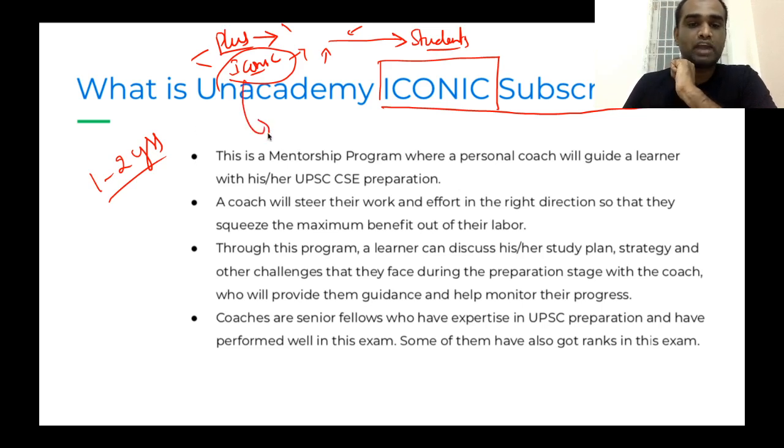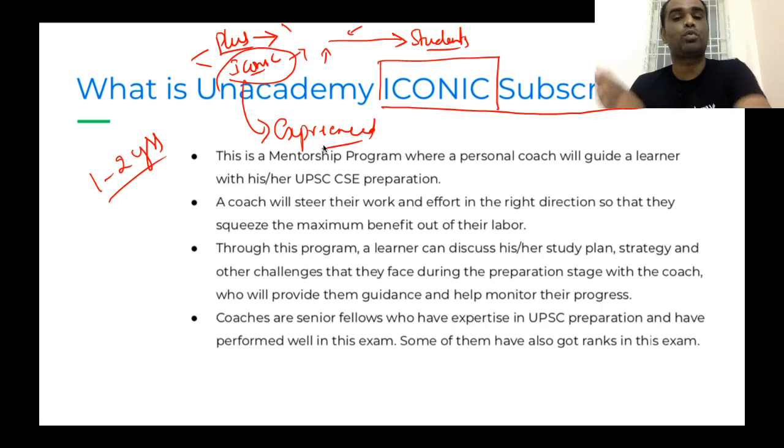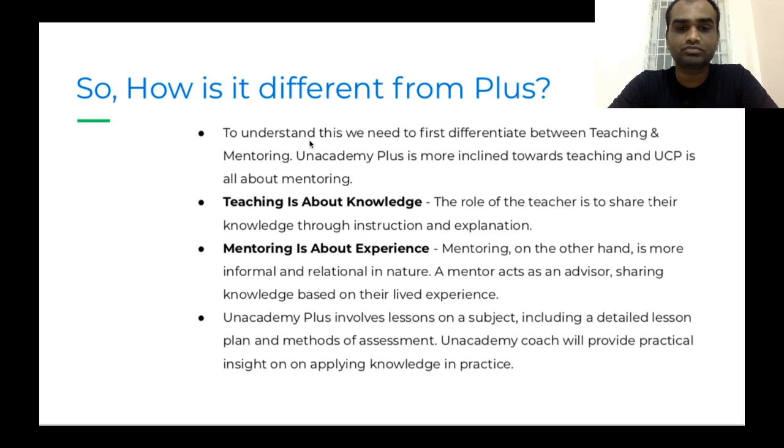In the Iconic platform, some experienced members who have very good experience in clearing UPSC, and some who have cleared UPSC itself, will be personally assigned to you for guiding you through the whole process. So that's the difference between Plus and Iconic. Plus is all about teaching, Iconic is all about mentoring.